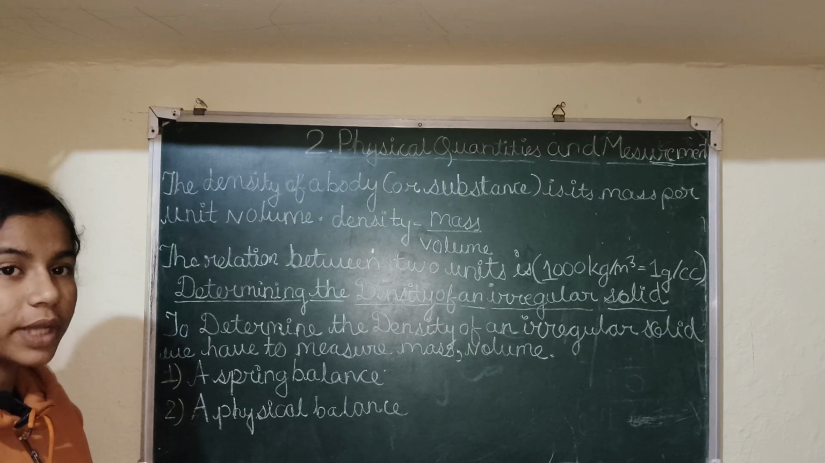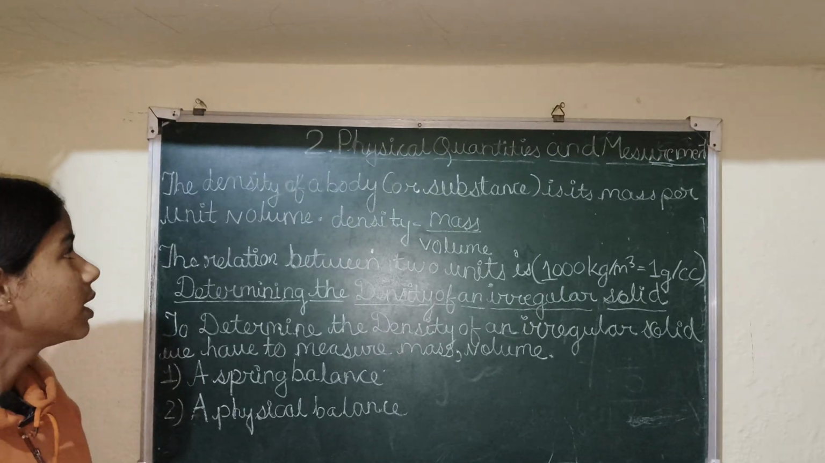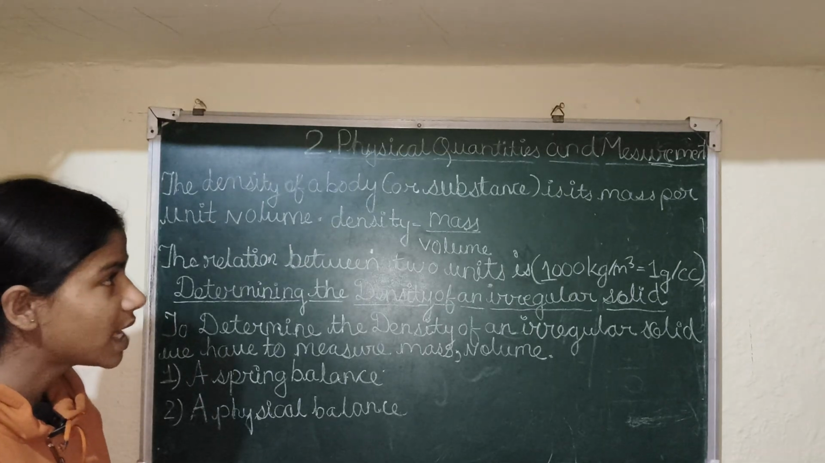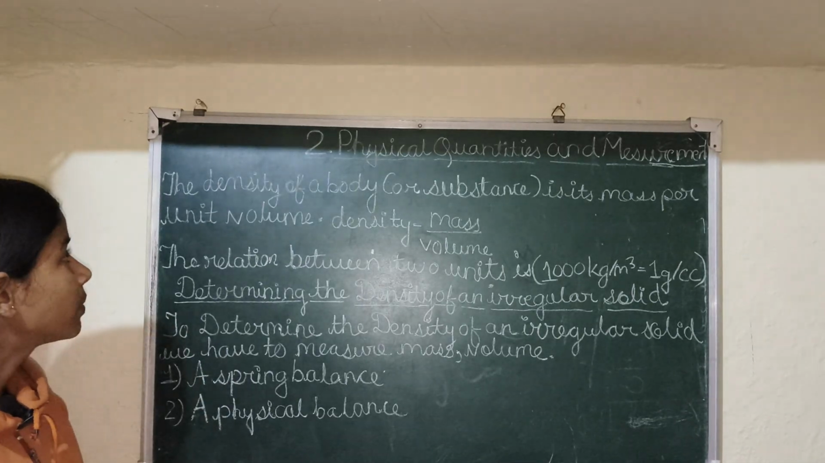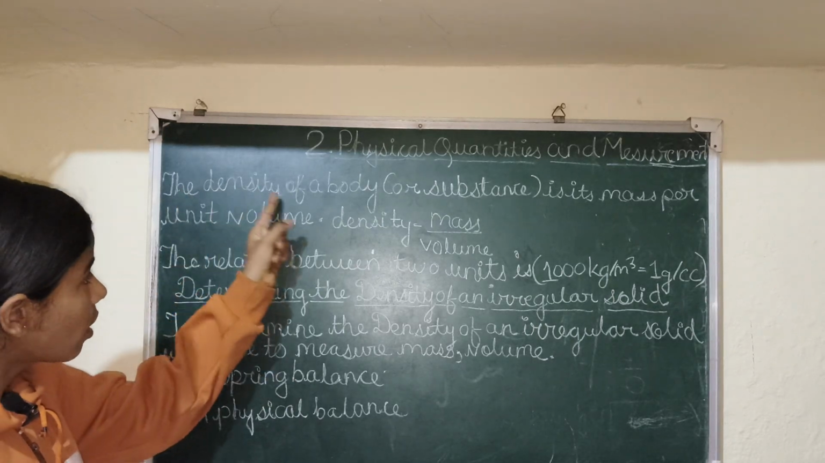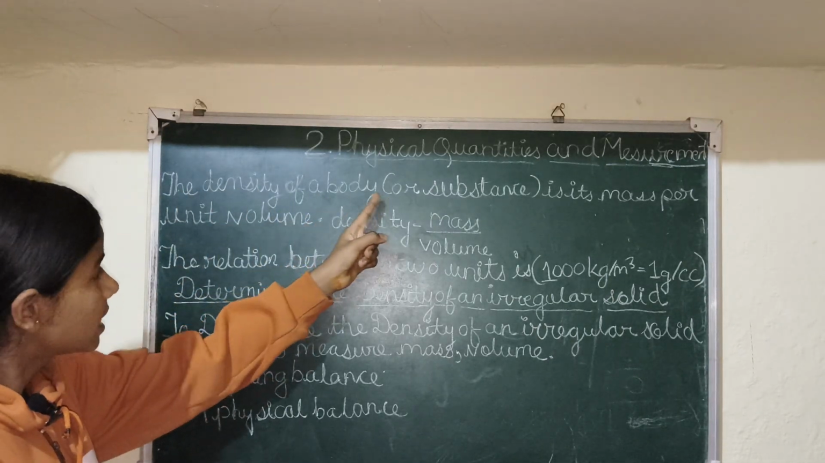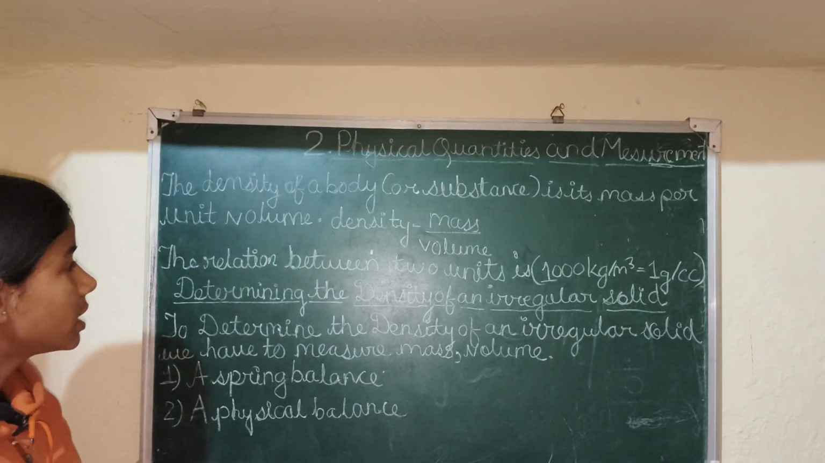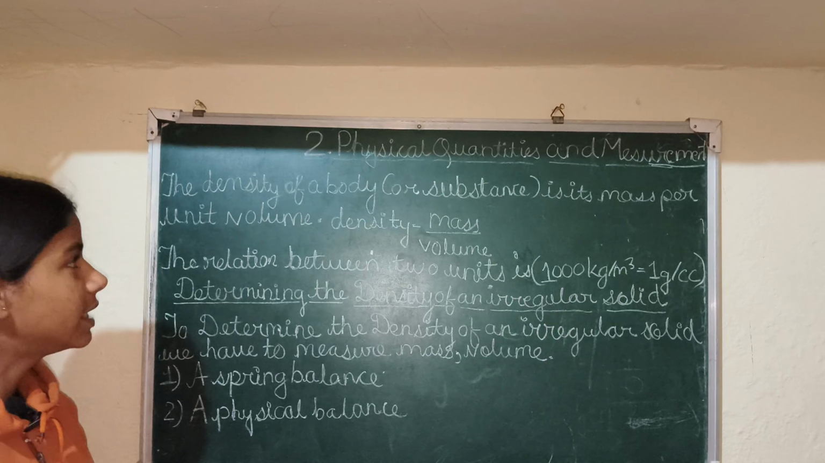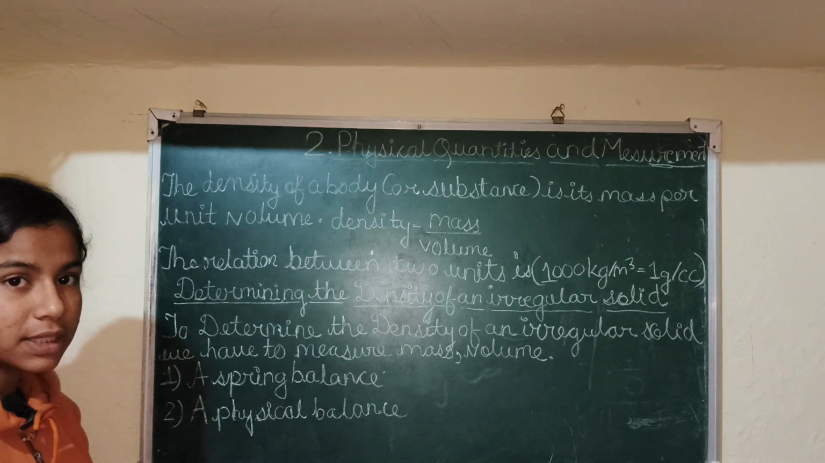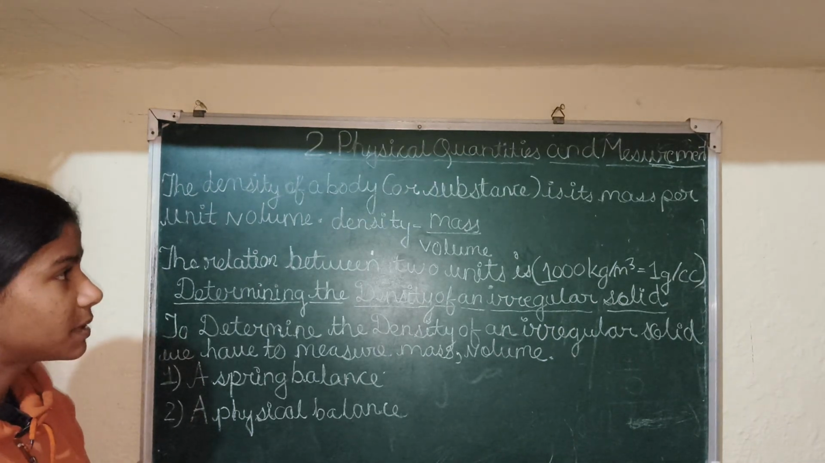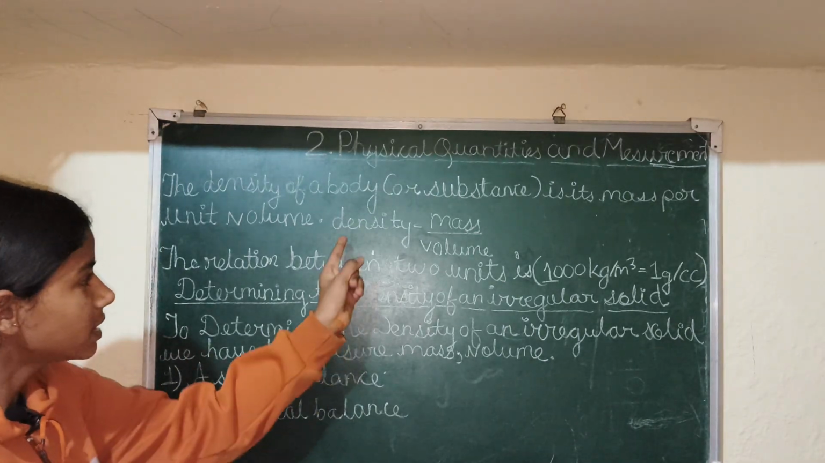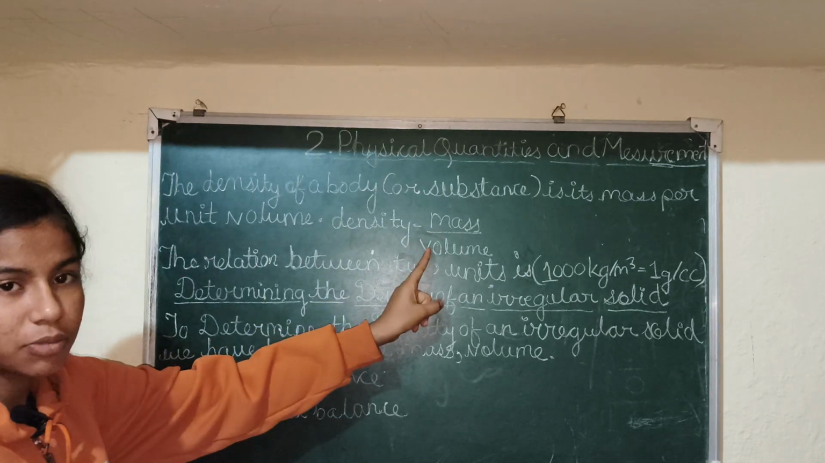Hello friends, today we are going to discuss chapter number 2 of physics, that is physical quantities and measurement. The density of a body or a substance is its mass per unit volume. So in this sentence it is said that to find the density of the body, the substance has the mass per unit volume. It means density equals mass upon volume.